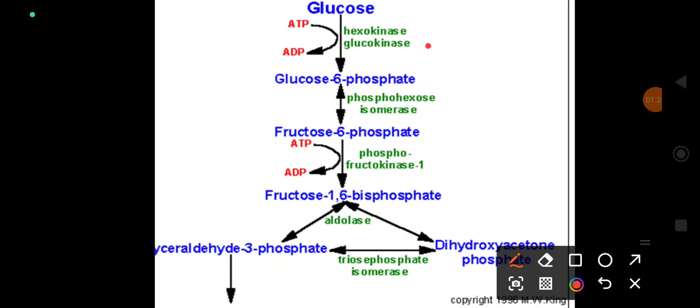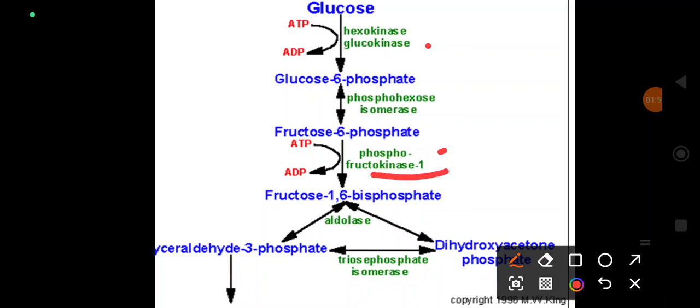Then the next step for regulation is phosphofructokinase. Here fructose 6-phosphate is phosphorylated to get fructose 1,6-bisphosphate. Phosphofructokinase is the rate limiting enzyme and this step is a committed step.